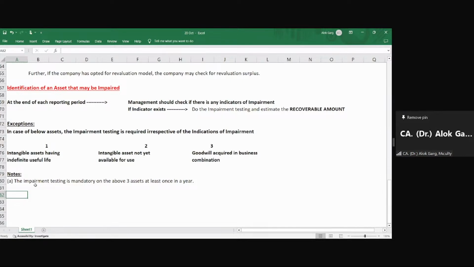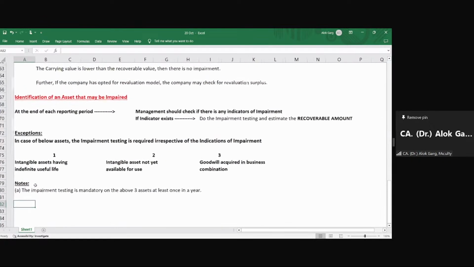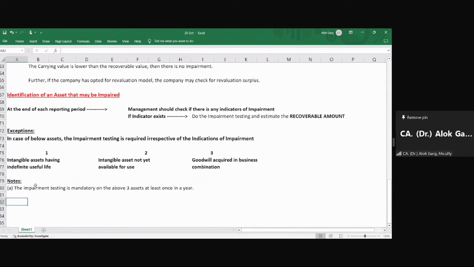It is saying that it should be done once in a year. And we are not talking about a quarterly or any specific financial year ending period. Yes. It says that the impairment testing is mandatory on the above three assets at least once in a year. So if the company has done the impairment testing in Q3, then Q4 is not required. It is not mandatory. Right. But can the company do the impairment testing more than once in a year? Yes, it can do.